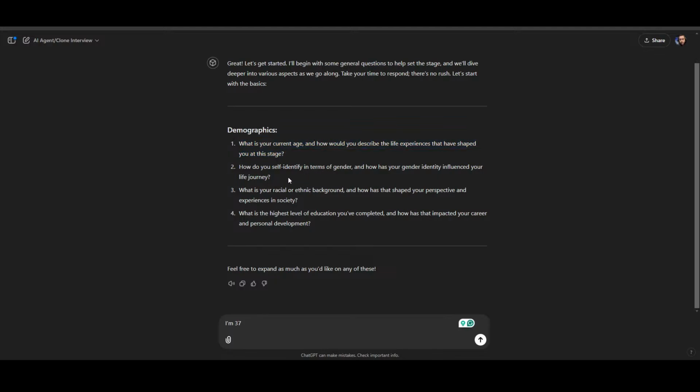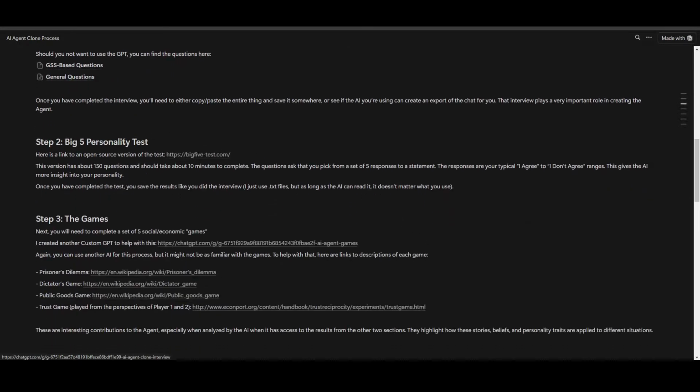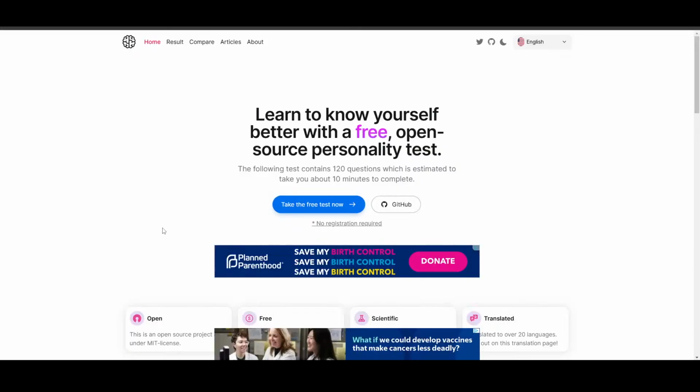But that's step 1. Once it's all the way finished, it should, at the end, give you an option to take the entire conversation, turn it into a text file, and download it. Or, again, copy and paste it. So relatively simple and straightforward there. The next thing that you're going to need to do is the Big 5 personality test. Now, the Big 5 personality test will take you to this right here.